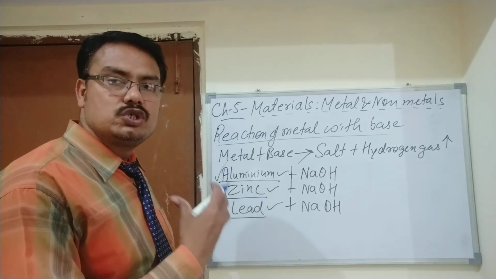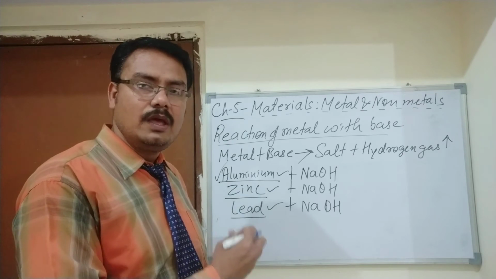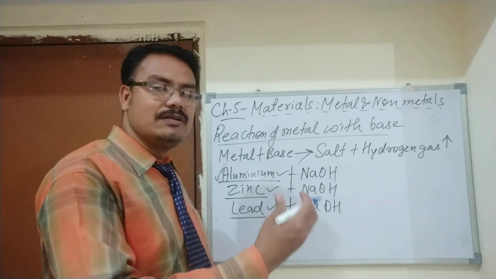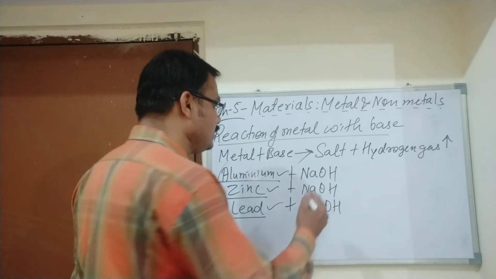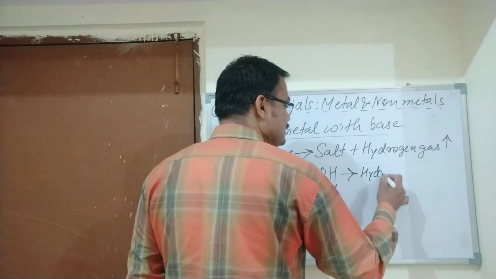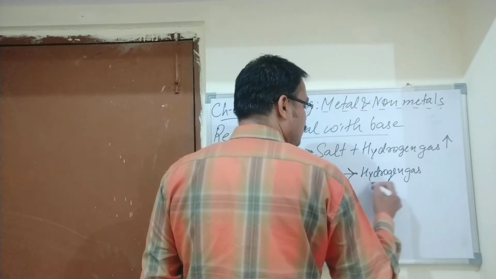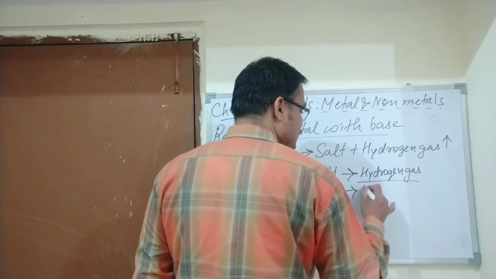When they react with a strong base like sodium hydroxide, hydrogen gas is released in every case.